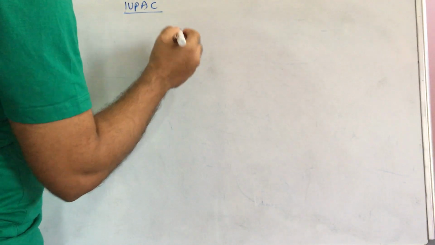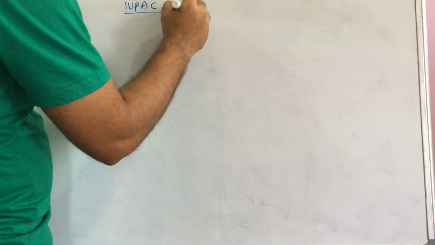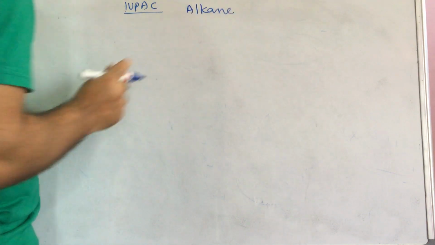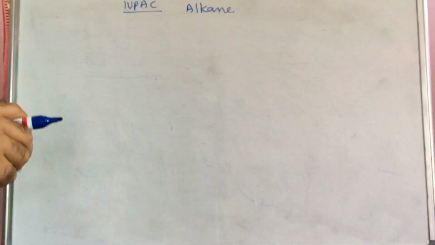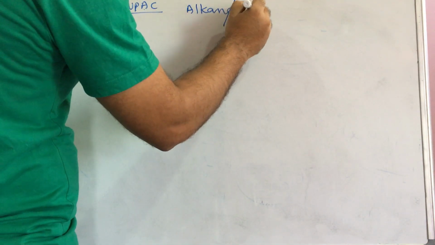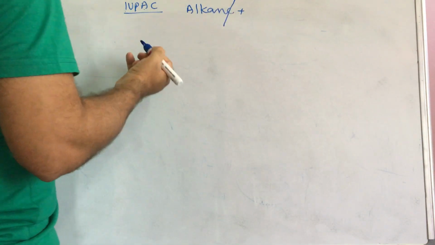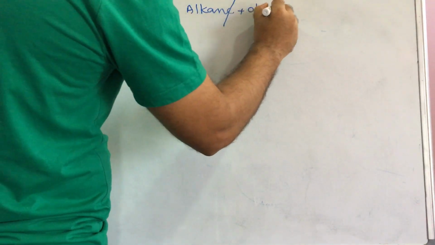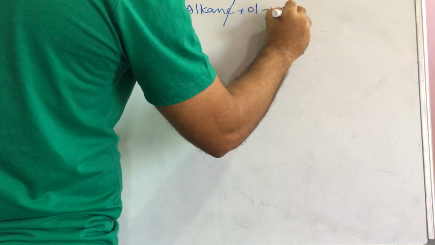So for the alcohol chapter, the IUPAC name is alkane, because already I told you that one hydrogen is replaced by a hydroxy group. That's why in alkane the E is dropped, and the suffix of alcohol is ol. Then alkane plus ol, alkanol.